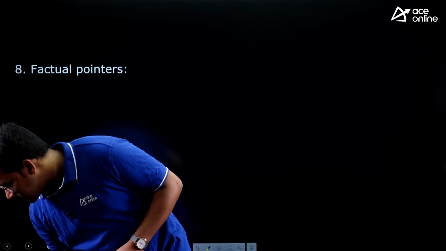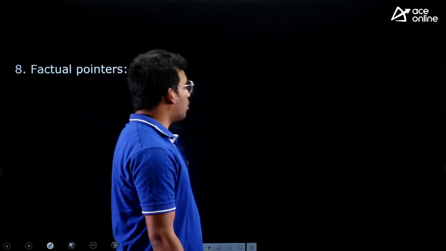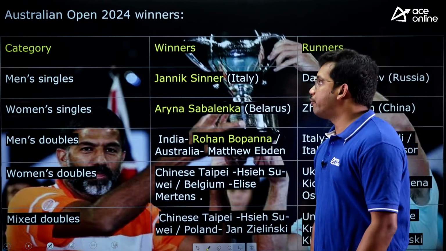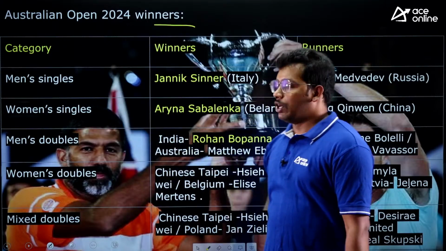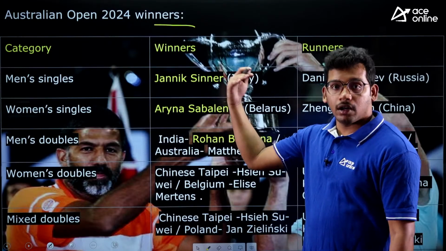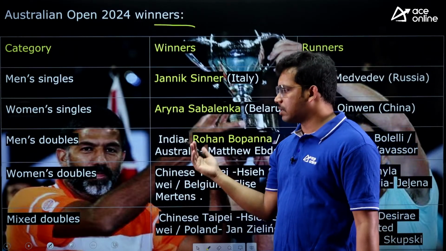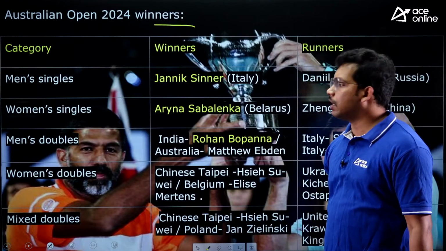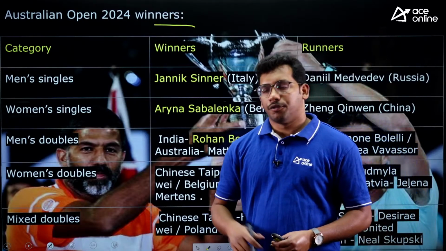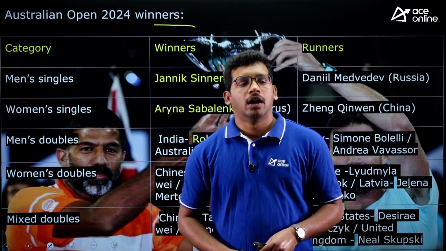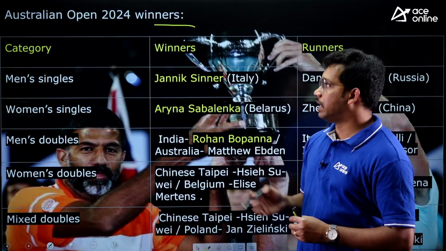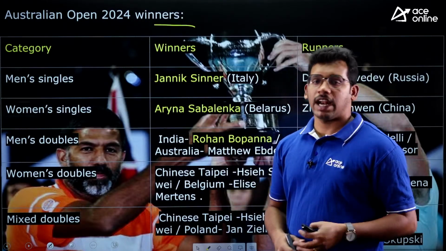Now we will see some factual pointers which are important for our exam. Recently the Australian Open 2024 has been concluded. So this can come even in UPSC, CAPF exams, maybe not in civil services, but in IES and many other exams, they may ask in statement-based questions or about winners, right? It is one of the Grand Slams. There are 4 Grand Slams in tennis: first the Australian Open, then the French Open, followed by Wimbledon, and finally the US Open. So this is the first Grand Slam of the year.